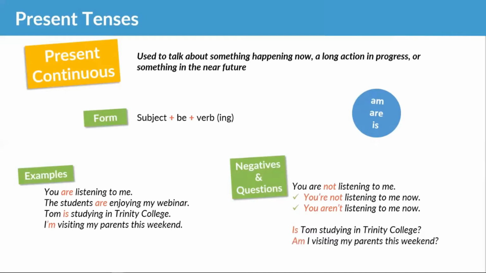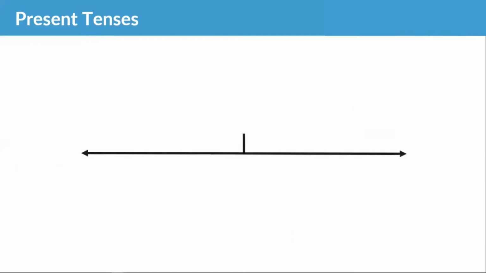Now, sometimes these tenses can get confusing for people. So I always find with my students that they understand it a lot better when it's put in front of them visually. So let's look at this timeline. On this timeline, we have the past, the present, and the future. Okay? So here we are right now, the present.